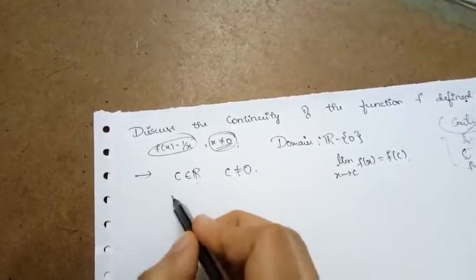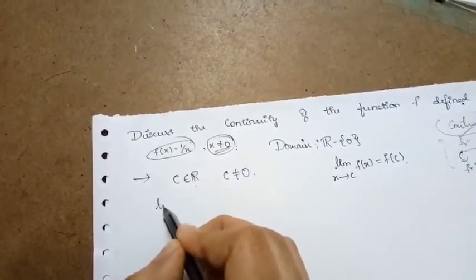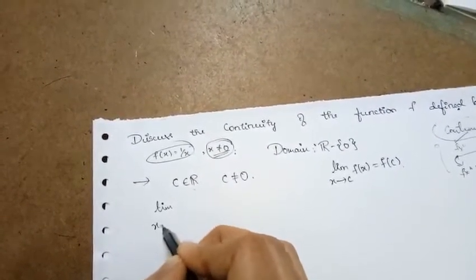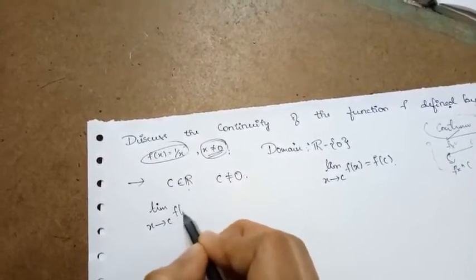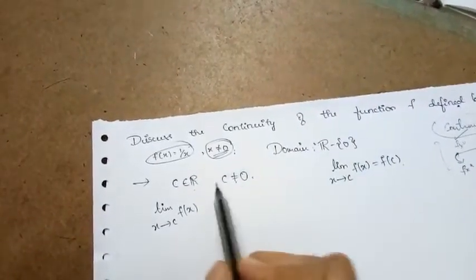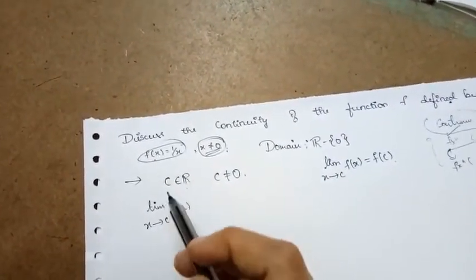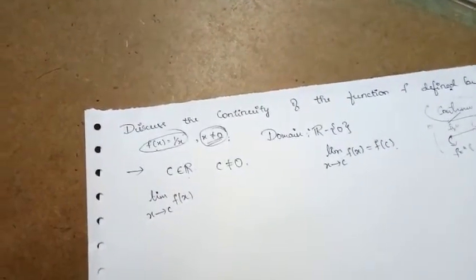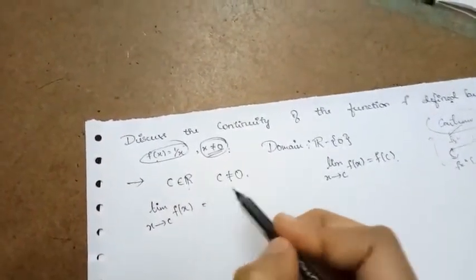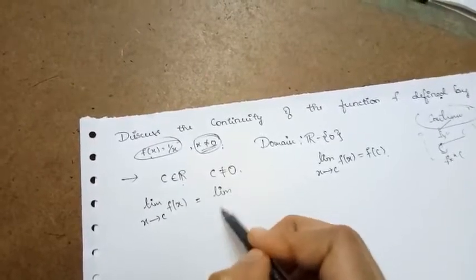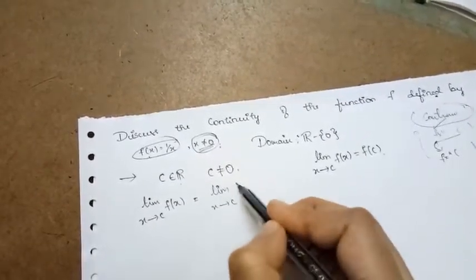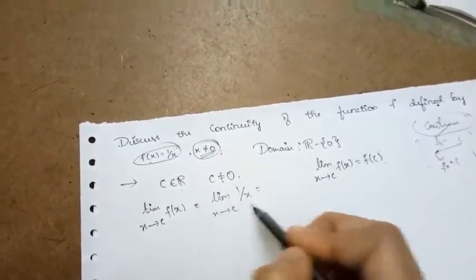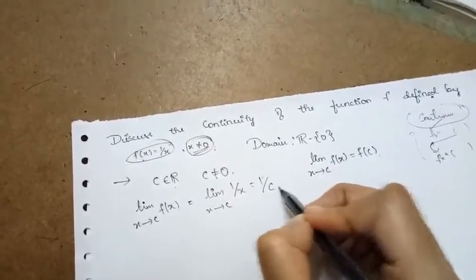If you find the limit of that function as x approaches c, the function is 1 by x, so applying the limit it is equal to 1 by c.